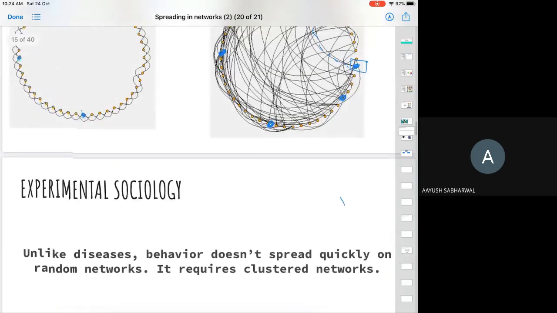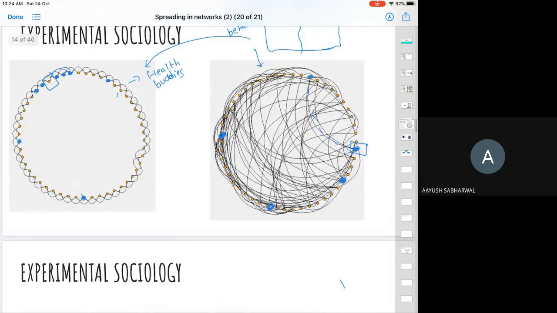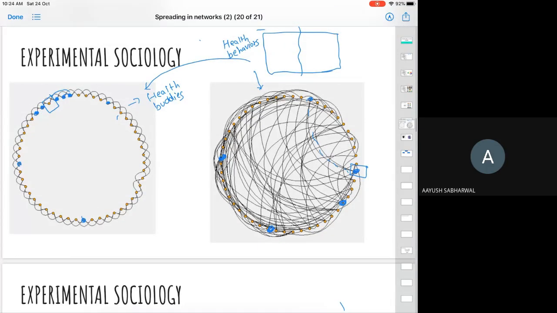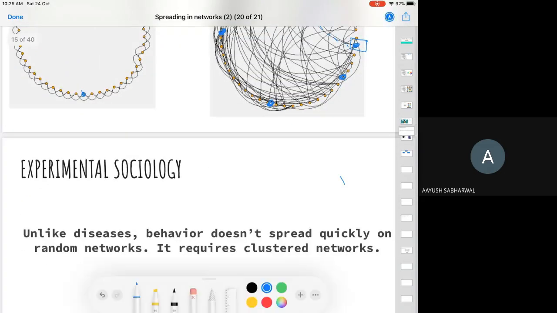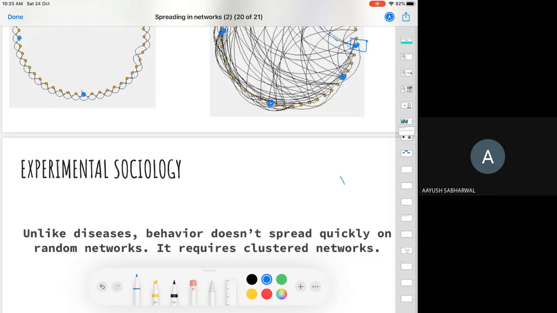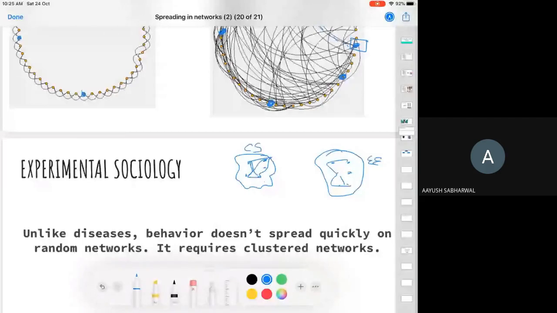There are certain more things which make the spread of diseases and ideas different. Before coming to that, I just want to share this result with you. Most of the time our social networks look something like this. Like someone said, an inter-batch network. Let's say there is a batch here, and let me say it's the batch for computer science. I have another batch here, the batch for Triple E. These people have certain connections here, these people have certain connections here, and there are a few connections across these.